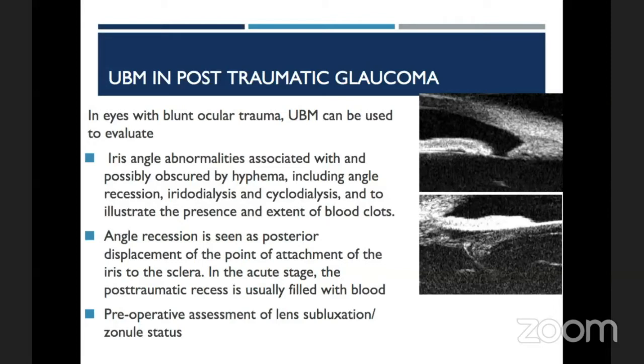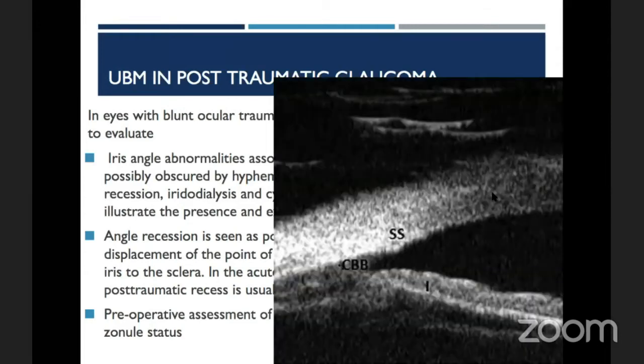So next, coming on to the role of UBM in post-traumatic glaucoma. Again, Dr. Talveer had highlighted this, but I would like to emphasize, especially in cases where there is total hyphema and we plan a surgery, we need to know beforehand what we are heading for. So the UBM will help us in identifying iridodialysis. It will help us in identifying angle recession, which can be identified by widening of the ciliary body band as the insertion of the iris on the sclera shifts posteriorly.